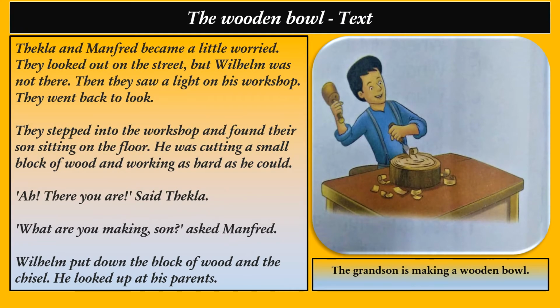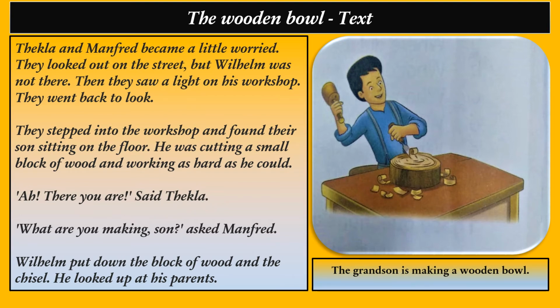Tekla and Manfred became a little worried. They looked out on the street, but Wilhelm was not there. Then they saw a light on his workshop. They went back to look. They stepped into the workshop and found their son sitting on the floor. He was cutting a small block of wood and working as hard as he could.